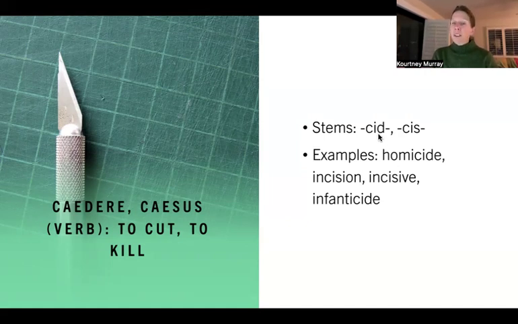And so, in particular, cid leads to words like homicide and infanticide. So these, suicide, femicide, these are all coming from this word to kill. So, when you kill a person, that's homicide. When you kill an infant, that's infanticide. Suicide is related, sui means self in Latin, it's called a reflexive adjective. So, that's what that comes from. Yeah, so it's buried in there. I don't know that we would have known that going into this class.